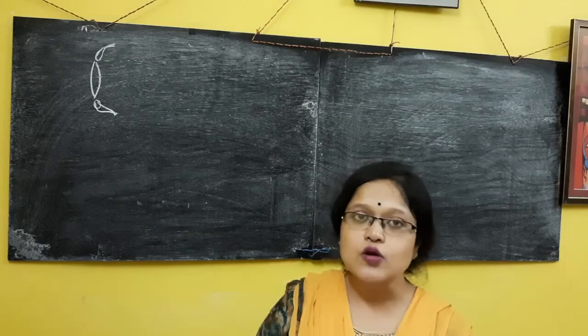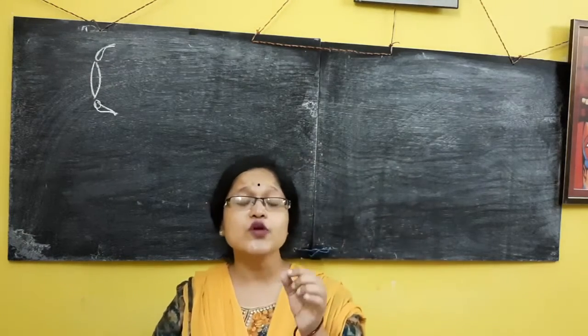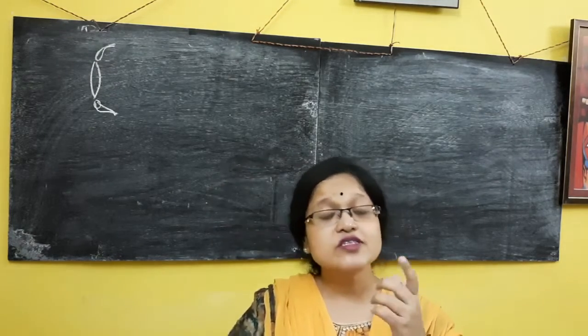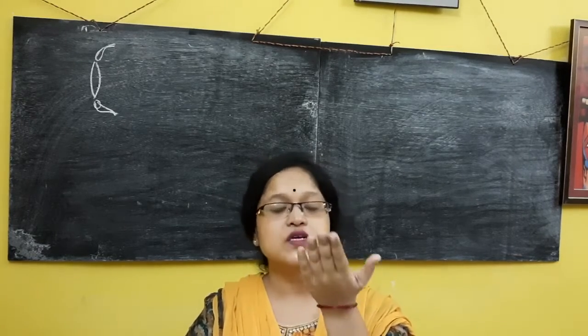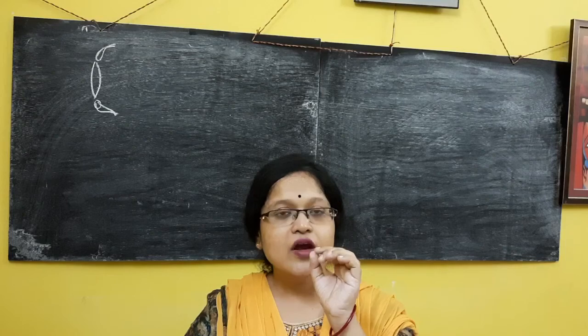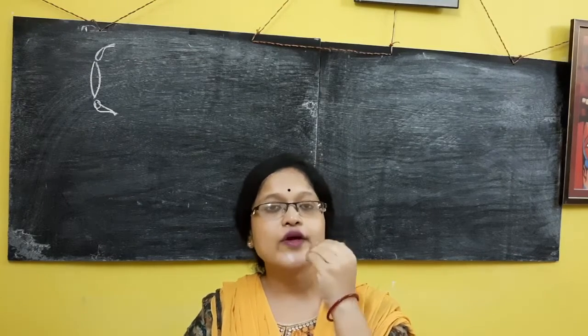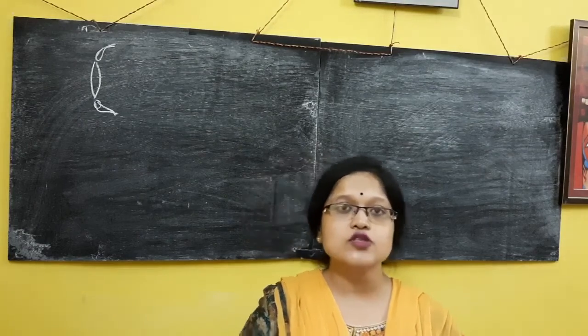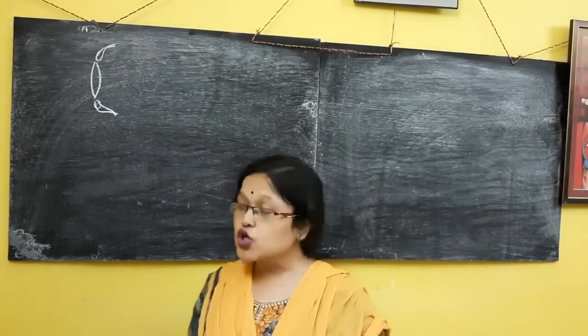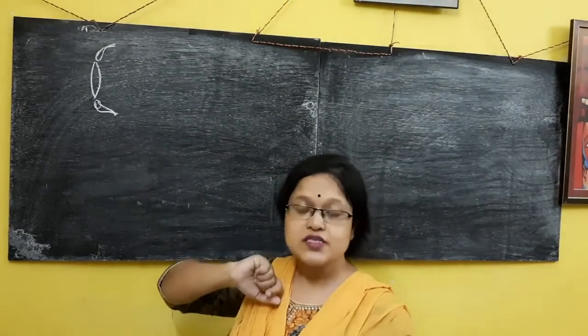Actually, what are we doing? We are increasing or decreasing the focal length. When the object is very near to me, we are decreasing the focal length. When the object is very far from me, we are increasing the focal length so we can see the object. So that is the purpose of the ciliary muscle.